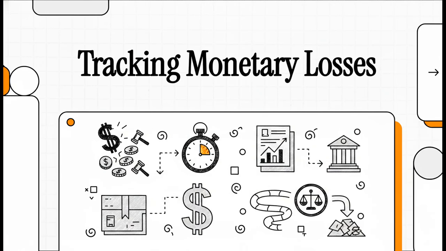Welcome to this explainer. Today, we're taking a deep dive into designing a flawless legal compliance strategy, specifically focusing on how you track total monetary losses resulting from labor law violations and employment discrimination. We are decoding the exact SASB standard for the restaurant industry here. This is absolutely crucial knowledge for anyone looking to align their tracking systems with modern sustainability accounting standards. So let's get right into it.